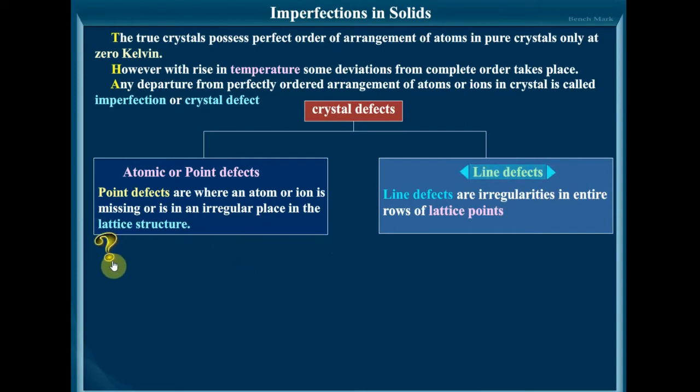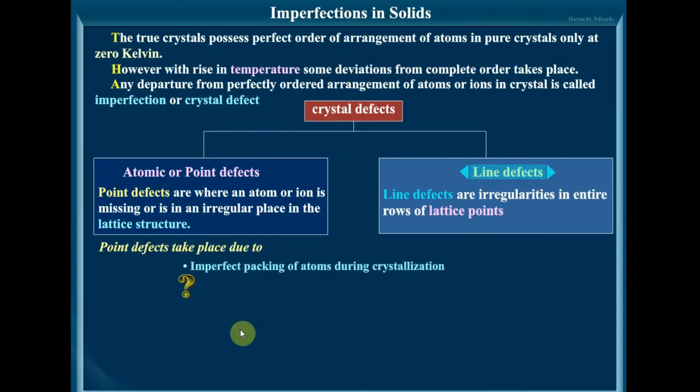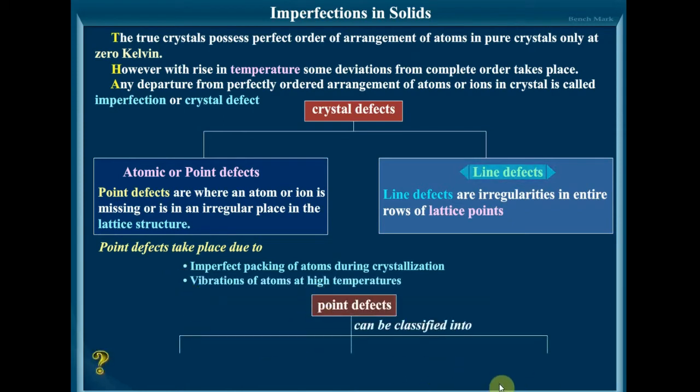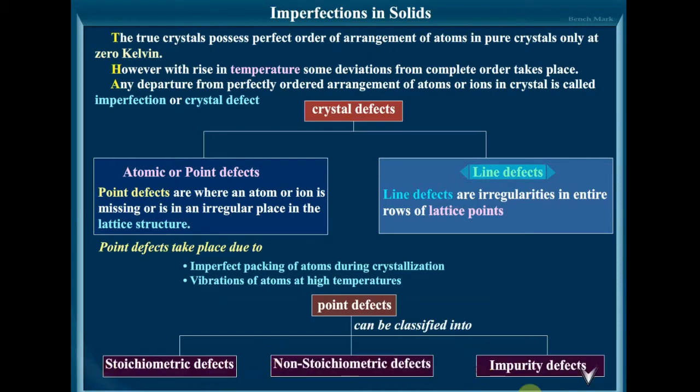The point defects take place due to imperfect packing of atoms during crystallization and vibrations of atoms at high temperature. Point defects are classified into three: stoichiometric defects, non-stoichiometric defects, and impurity defects. So this is what we have to learn in the last part of solid state. When we complete all this, the chapter also will be over.